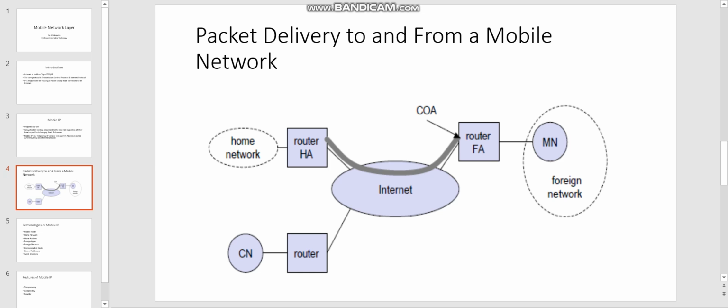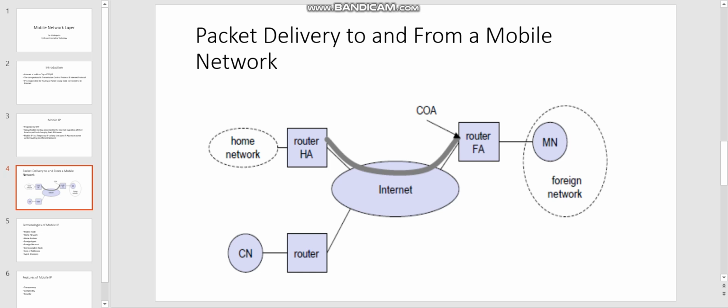Next we move on to another term, the foreign agent, FA. The foreign agent is a router in a foreign network that functions as the point of attachment for a mobile node when it roams to the foreign network. The packets from the home agent are sent to the foreign agent, which delivers them to the mobile node.